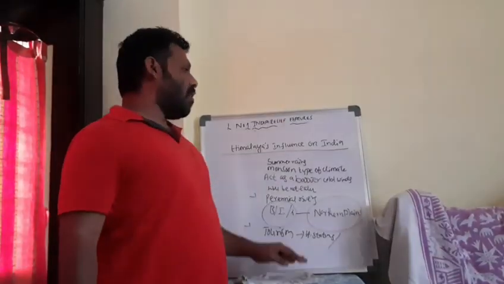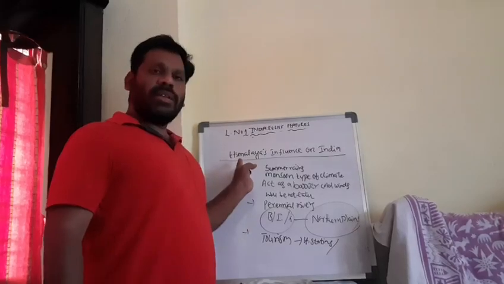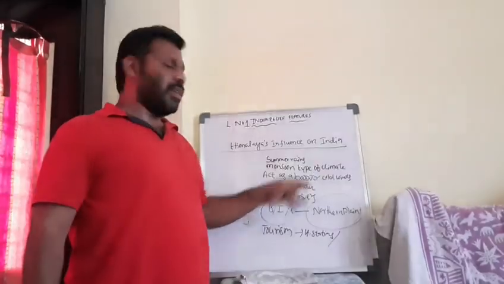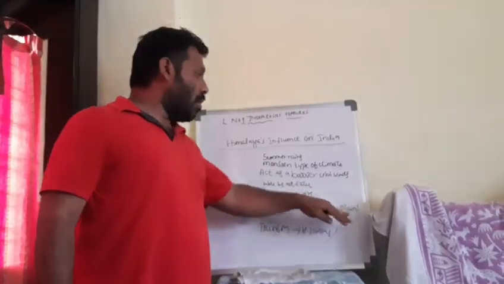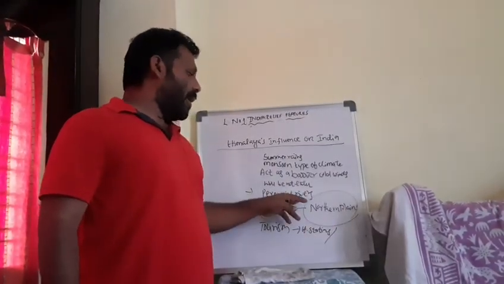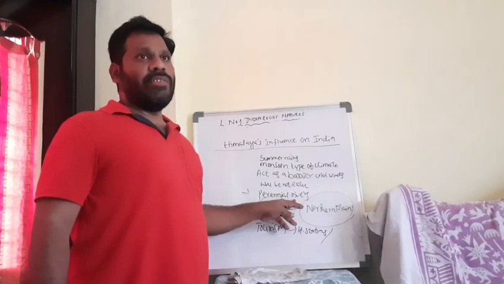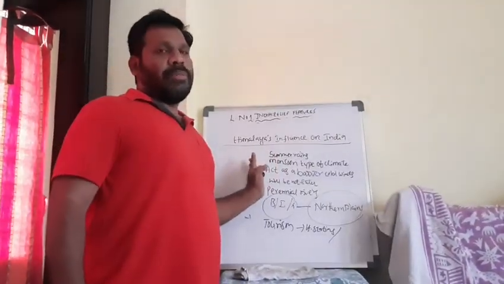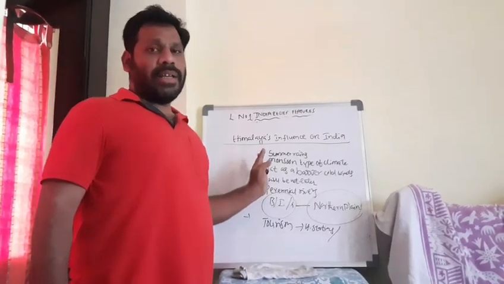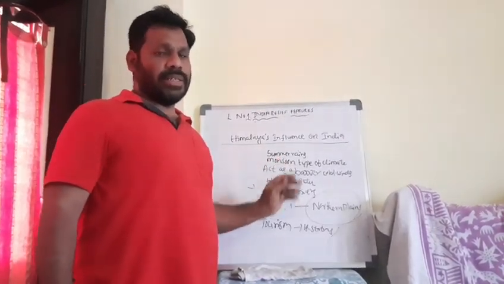If the Himalayas are not there, what could happen? There is no summer rain for us. There is no monsoon type of climate. There will be no northern plains and no perennial rivers also. So what will happen if the Himalayas are not there? The northern plains could turn into a dry area, like a desert.